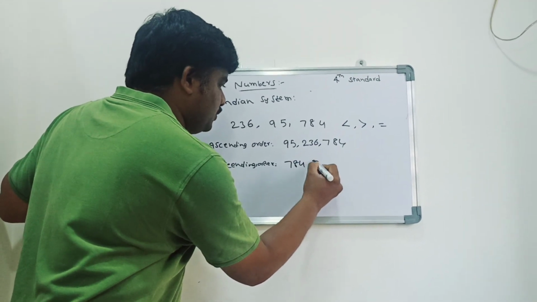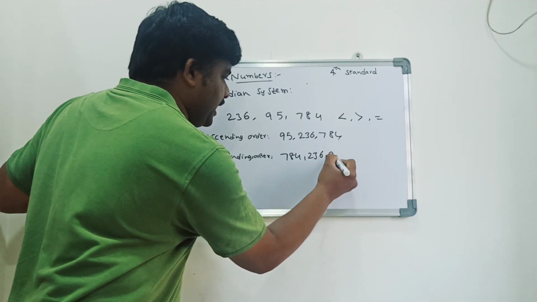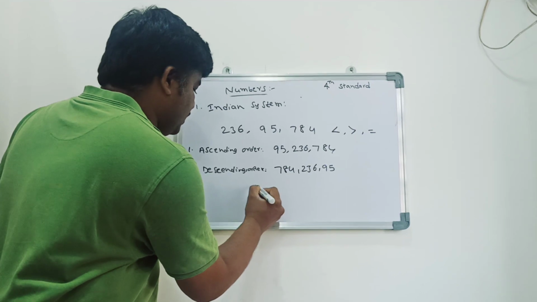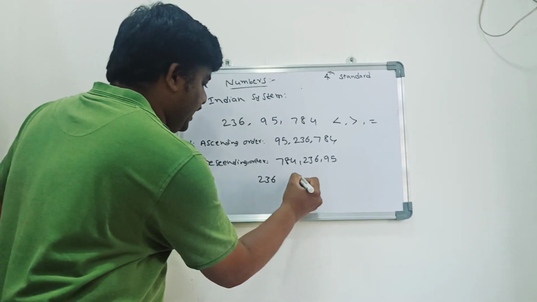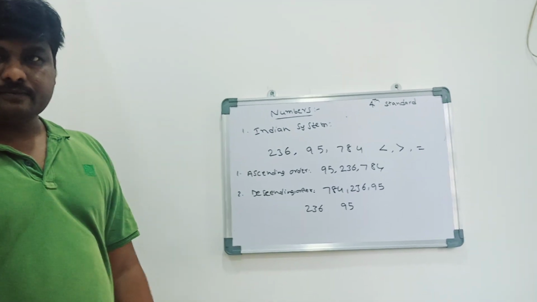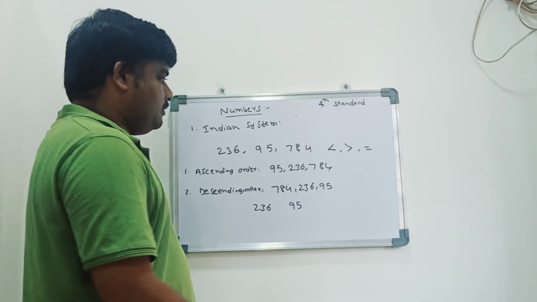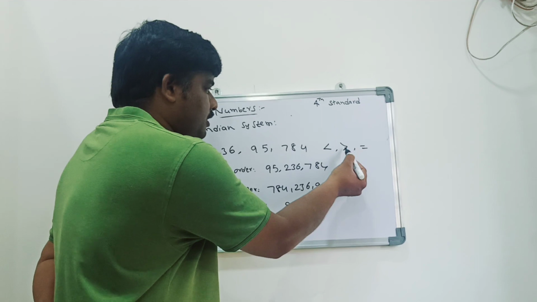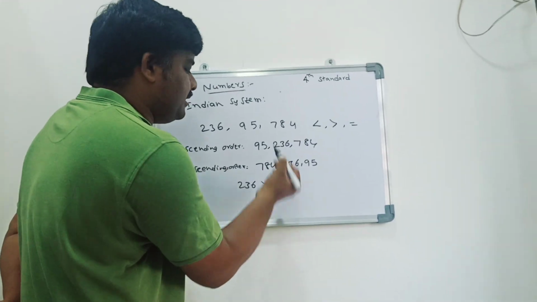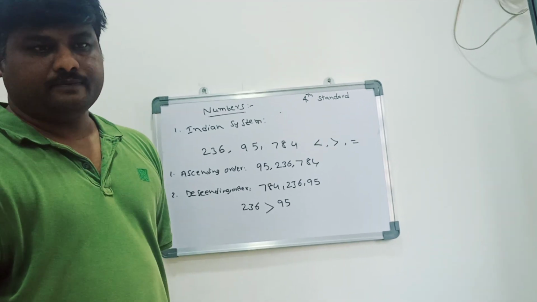784, 236, 95. So I am giving two numbers here, let's say 236 and 95. Which symbol are we supposed to write here? Second symbol, which one? So what will we call this? Greater than. 236 is greater than 95.